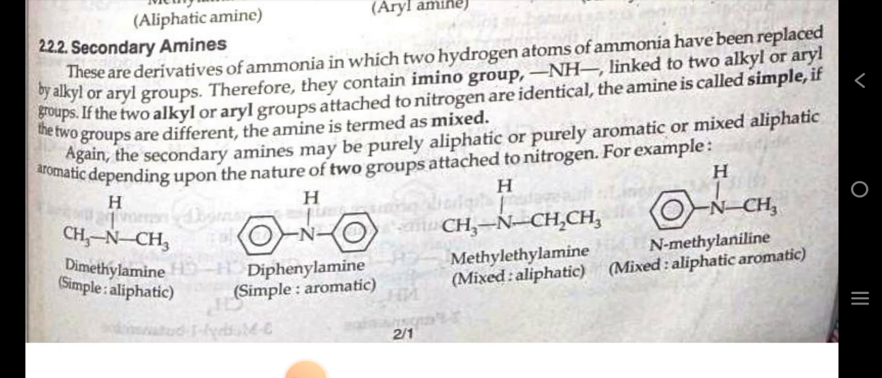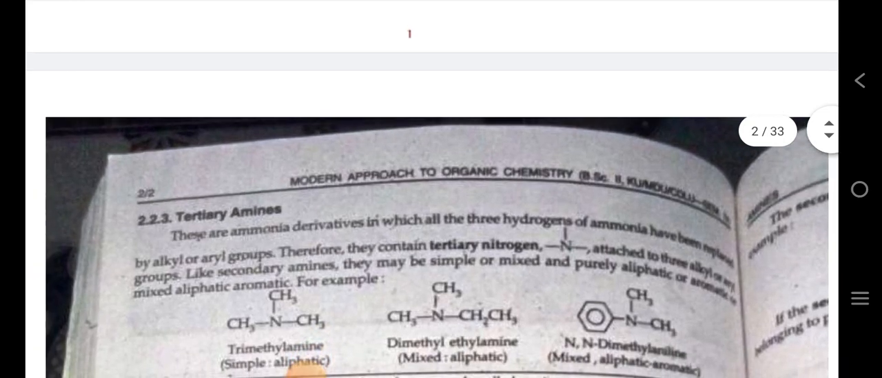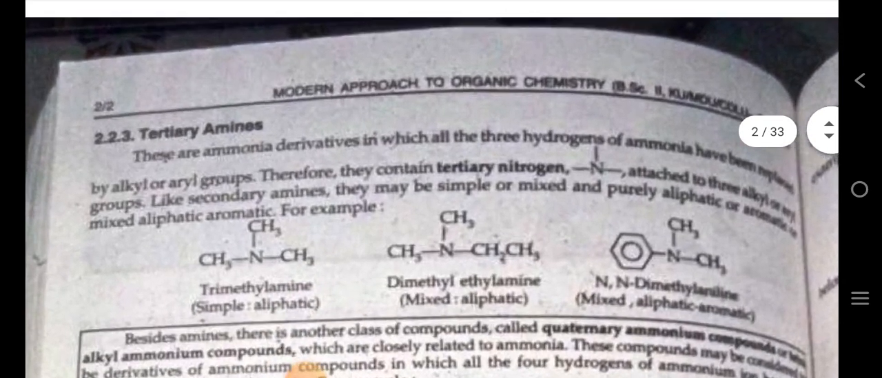Again, the secondary amines may be purely aliphatic or purely aromatic or mixed aliphatic aromatic depending upon the nature of two groups attached to the nitrogen. For example, dimethylamine, diphenylamine, methylethylamine and methylaniline, they all are 2 degree amines.